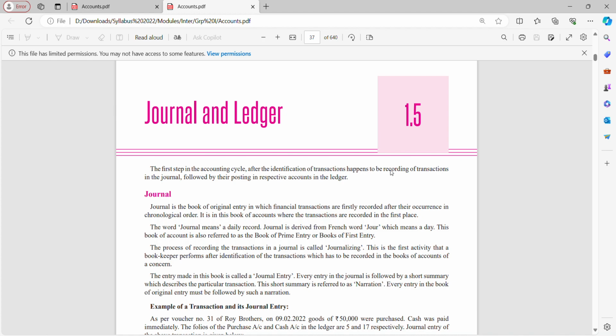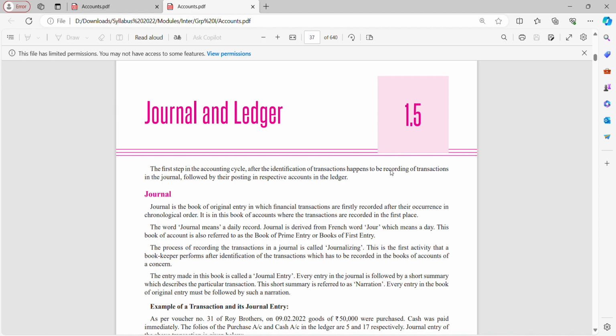Recording transactions is nothing but recording in the primary books in the form of journals. So the first step in the accounting cycle, after identification of transactions, happens to be recording of transactions in the journal, followed by their posting in respective accounts in the ledger. So the very first step: journalize your transaction. Journal, record it in the form of journal.